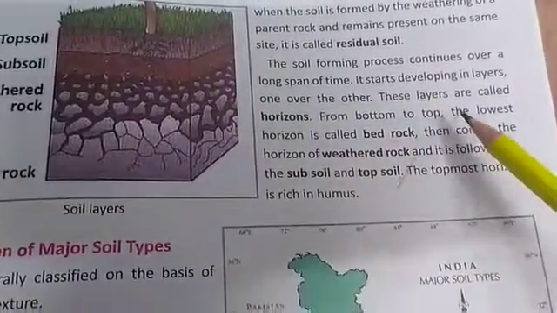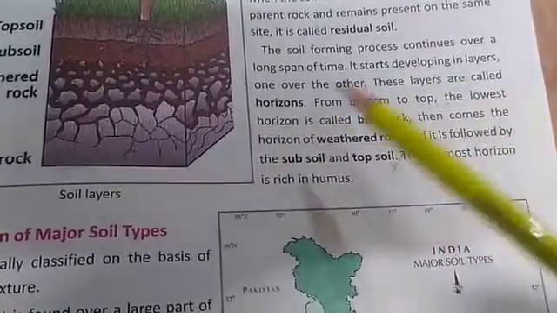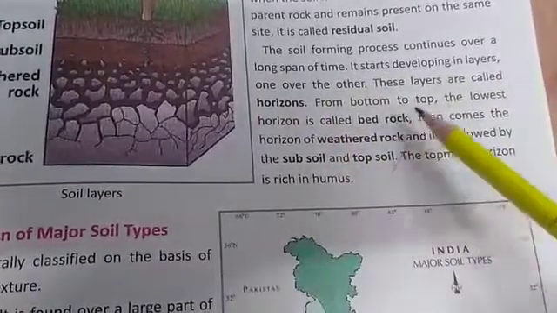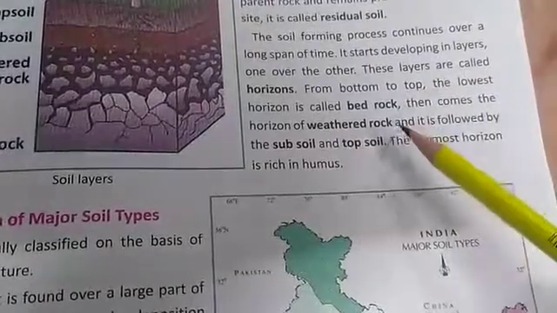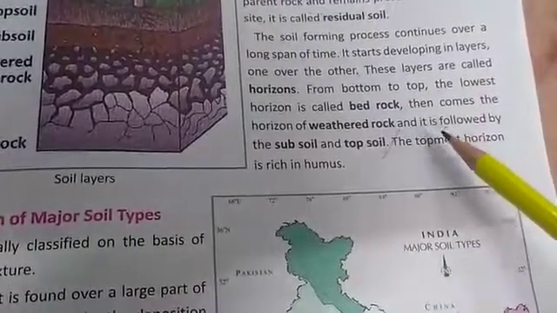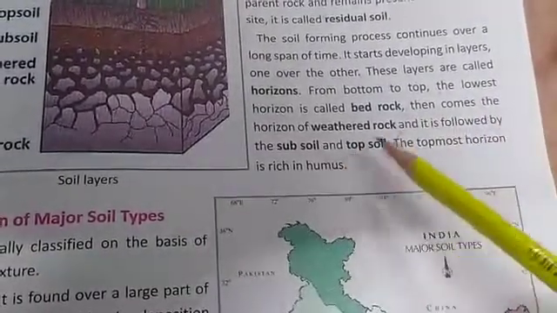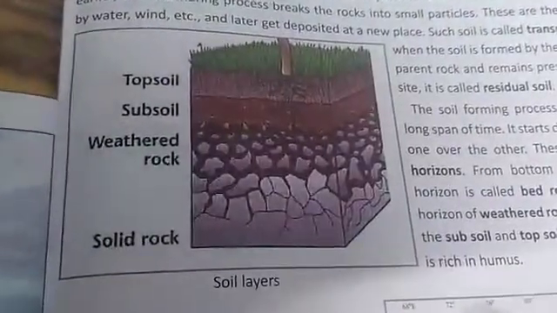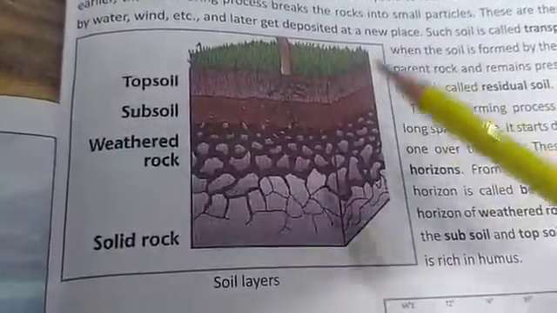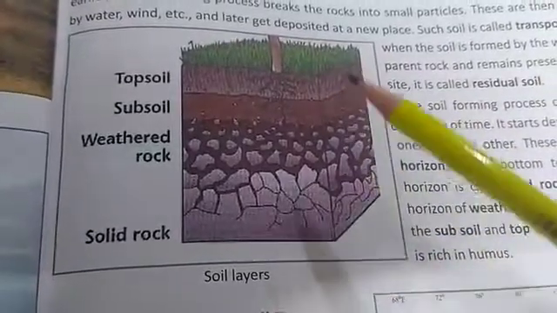From bottom to top, the lowest horizon is called bedrock. Then comes the horizon of weathered rock, and it is followed by the subsoil and top soil. And here you can see the diagram of soil layers.